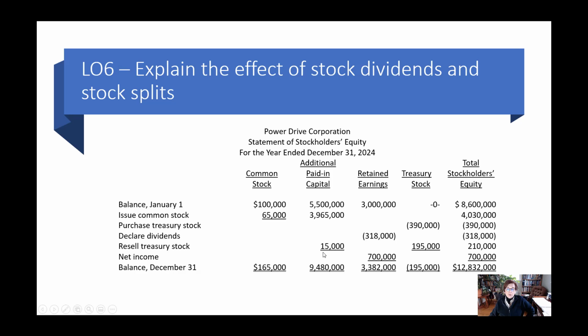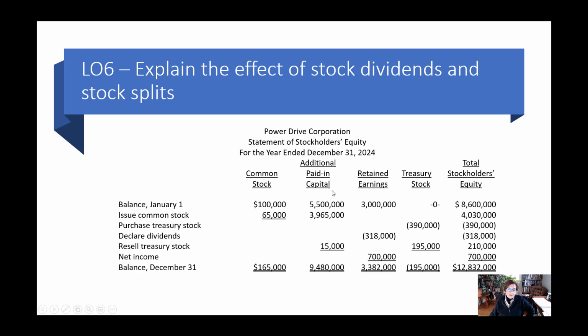Now we're going to resell some of the treasury stock. So it looks like they resold 195,000 at cost, right? But they sold it for a little extra. They sold it for $210,000. So they got some $15,000 in additional paid-in capital. So that's an increase to stockholders' equity. And then finally they had net income, and remember, net income goes into retained earnings.